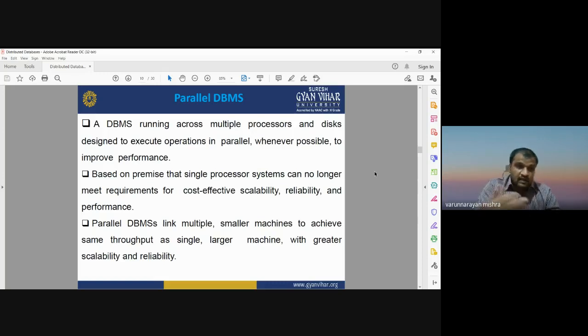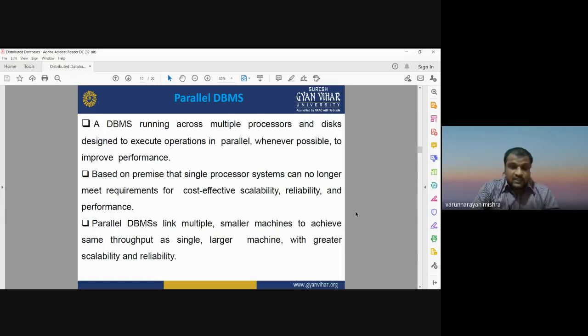So in parallel database, it links the locations of multiple sites having databases, and they may be small machines, they may be any small computer, to achieve the same throughput as a single larger machine with greater scalability and reliability. So parallel database is also a kind of distributed database management system.